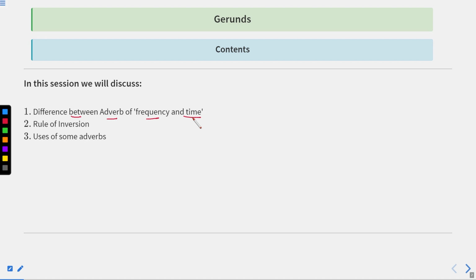After that, we'll see the rule of inversion. Now what is inversion? It means the reverse use of some words in a sentence. So that is called inversion. And how do we apply the rule of inversion and what is the rule of inversion, that we are going to discuss in this session. After that, we'll discuss some uses of some special adverbs. Okay, so let's begin this session.